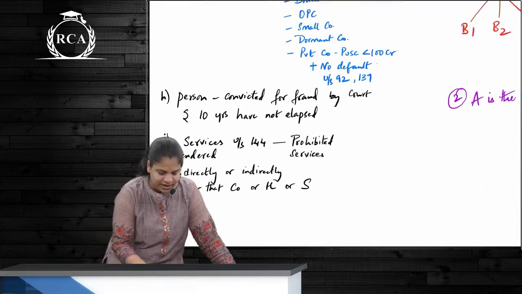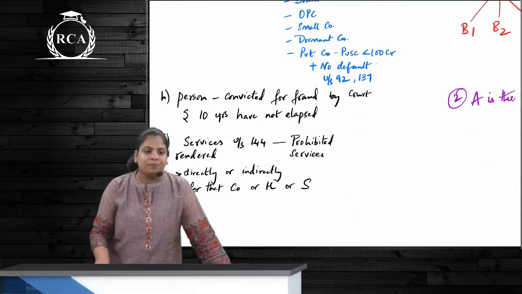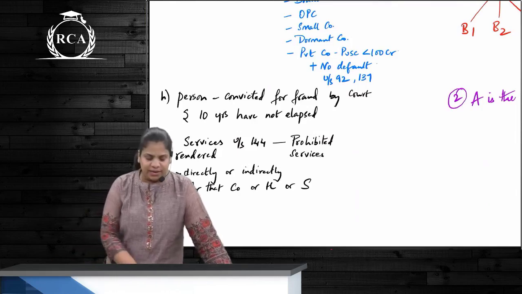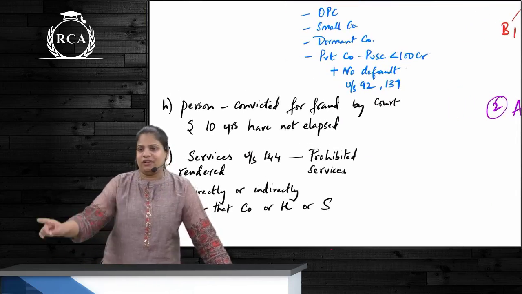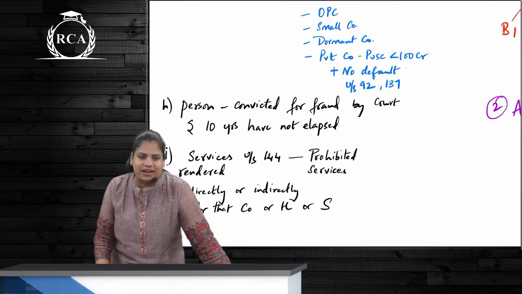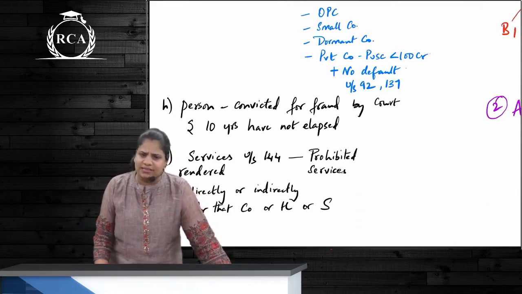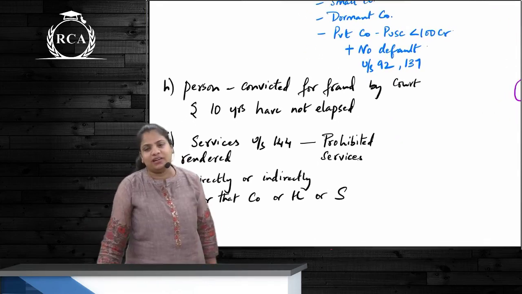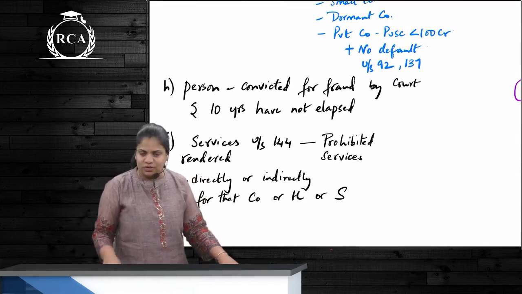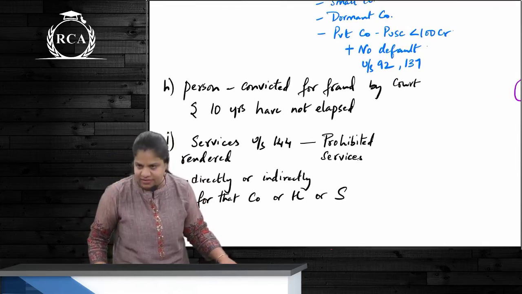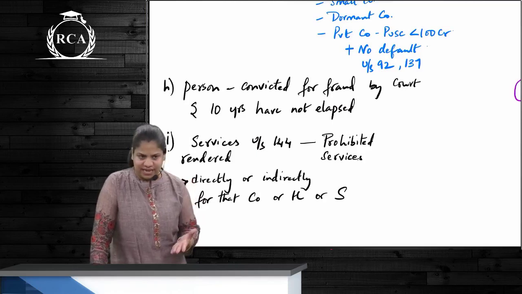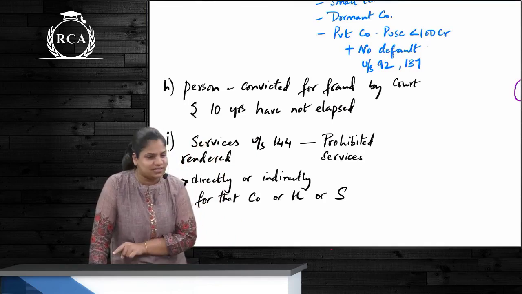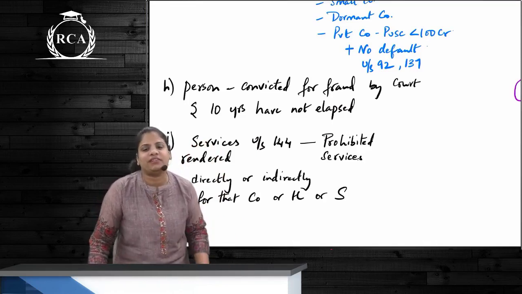Then the next disqualification is what? If a person is convicted by a court in case of a fraud, then for how many years? 10 years. So for a period of 10 years, he cannot be appointed. After 10 years, no problem, he can be appointed as an auditor, correct? And the last one is what? If he is rendering any services under section 144. So 144 gives us a list of negative services, also prohibited services. If he is the auditor of the company, he is not allowed to render these services. If he renders these services, then he will be disqualified.